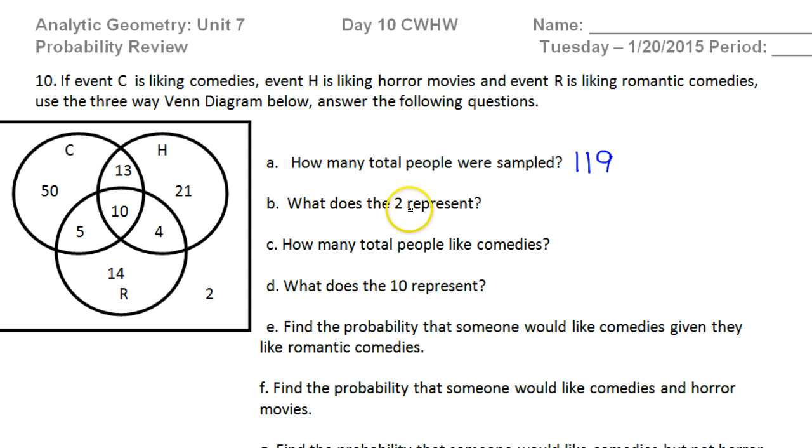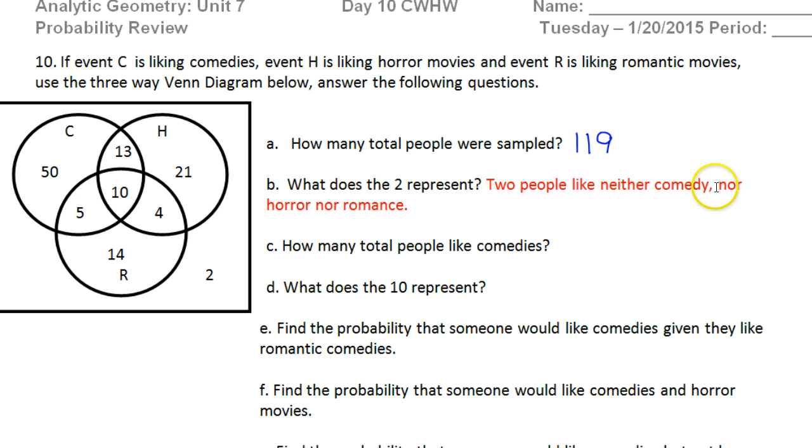Now, what does the 2 represent? The 2 represents people that do not like any of these 3 genres. 2 people like neither comedy nor horror nor romance.